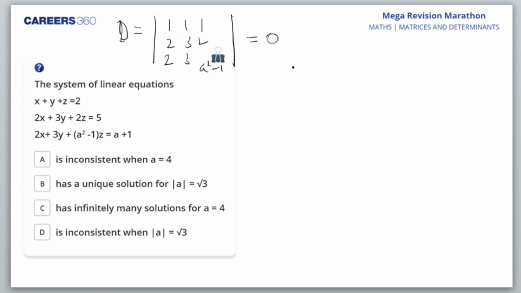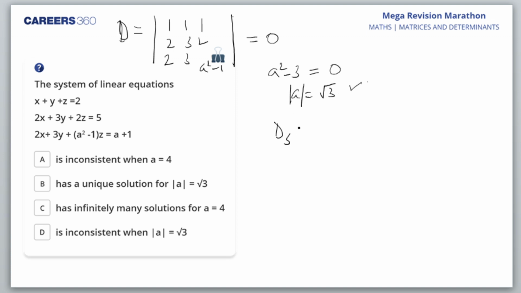Let's see what happens. When I solve this D, I get A square minus 3 equal to 0. So A would be root 3. Determinant mod of A would be root 3. Am I right? Now for this value, it should become inconsistent. But I also have to check that if any of D1, D2 and D3 is not equal to 0, then it is inconsistent. If they are equal to 0, then infinitely many solutions will come.